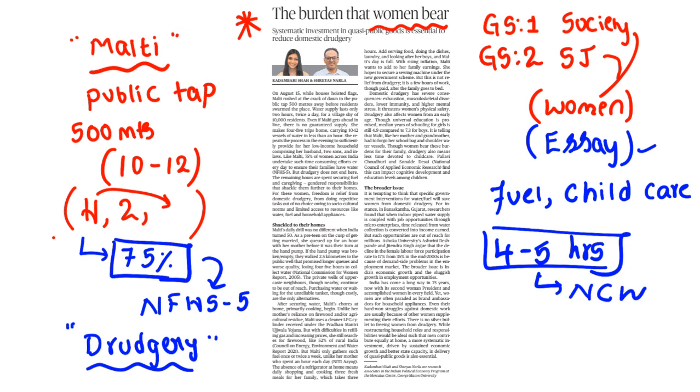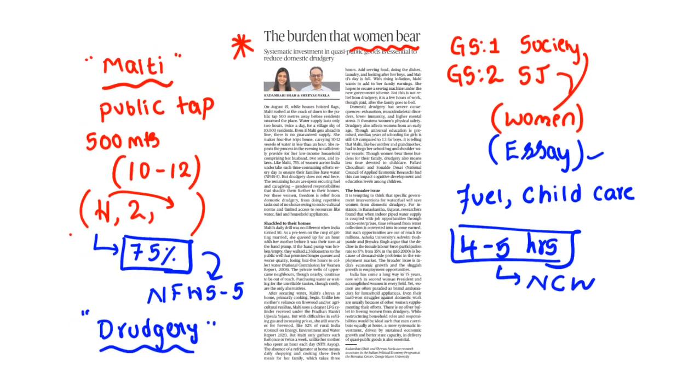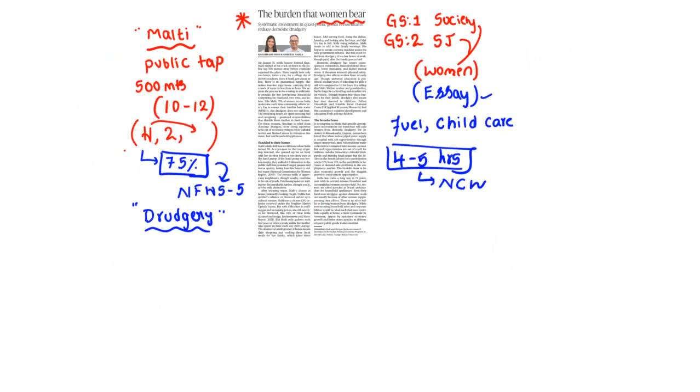And the private wells of upper caste neighbors, though nearby, continue to be out of reach. Means they are reserved only for the upper caste indirectly. Are you getting? Yes. And the only other alternative is that they have to pay the amount and purchase the water. Clear? And next, for fuel, you might be seeing that, sir, they might be getting something from the Prime Minister, that is Pradhan Mantri Ujjwala Yojana.